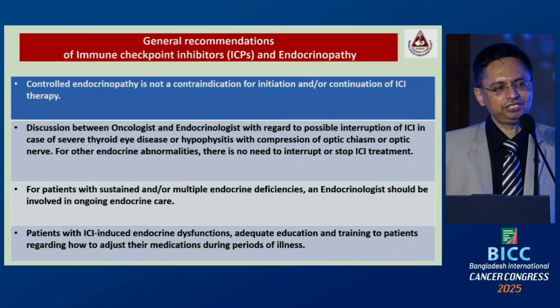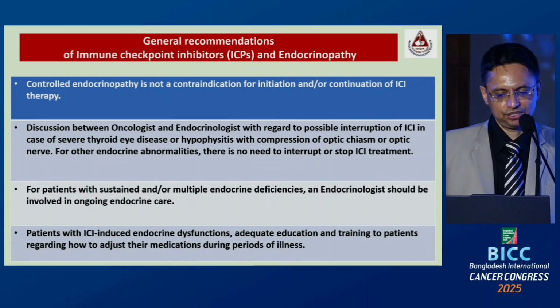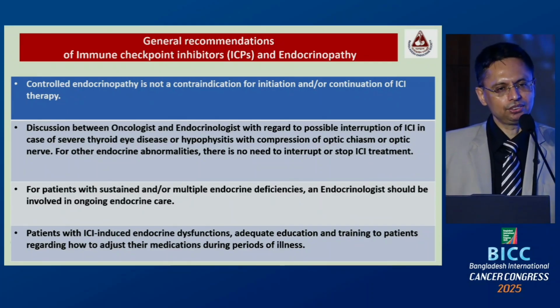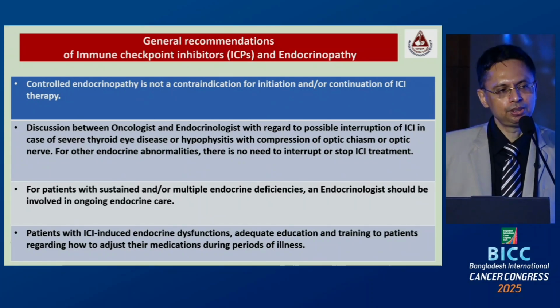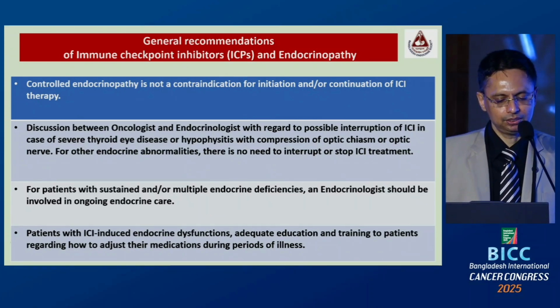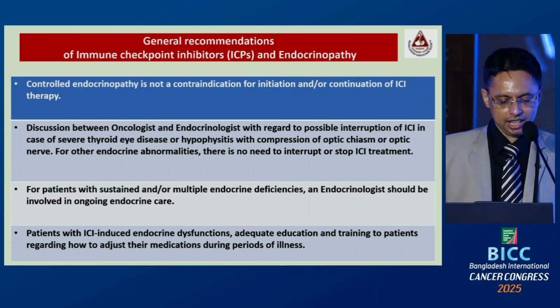So what is the general recommendation regarding the use of immune checkpoint inhibitors in endocrinopathy? Controlled endocrinopathy is not a contraindication for the initiation or continuation of ICI therapy. Discussion between oncologist and endocrinologist is very important with regard to possible interruption of ICI in case of severe thyroid eye disease or hypophysitis with compression of the optic chiasm or optic nerve. For other endocrine abnormalities, usually there is no need to interrupt or stop ICI treatment.